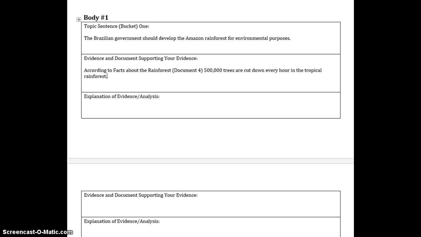I must give evidence from one of the documents and explain that evidence once I have included it. This information was taken from the document.